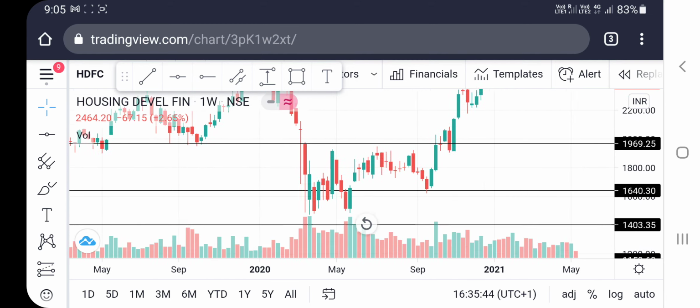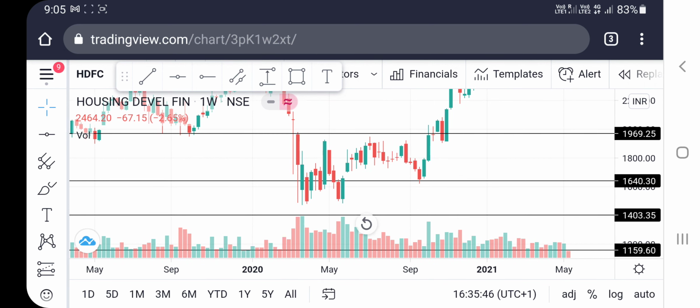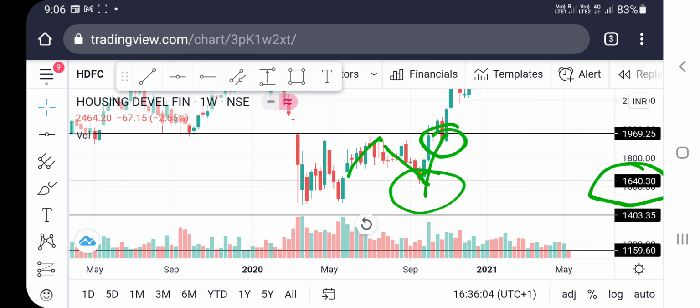And again the stock moved up, and again down, and again to this old resistance. You can see for how many years, the 1640 is one resistance and also acts as a support. It also took support, and again moved up, consolidated at the next resistance 1969, and again broke it and moved up.